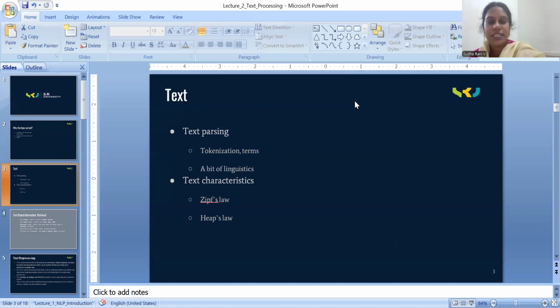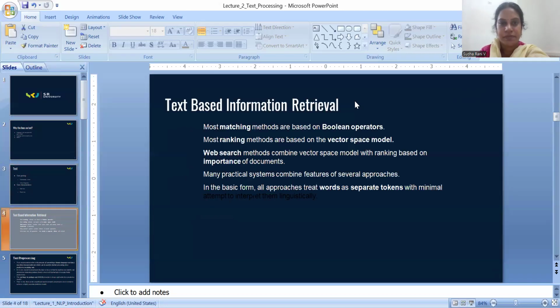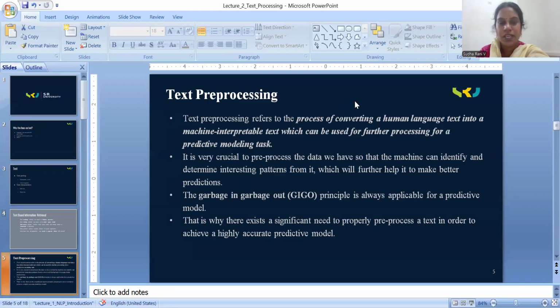Text parsing is nothing but tokenization and the terms. Text preprocessing refers to the process of converting human language text into machine language text, which can be used for further processing in a predictive modeling task.